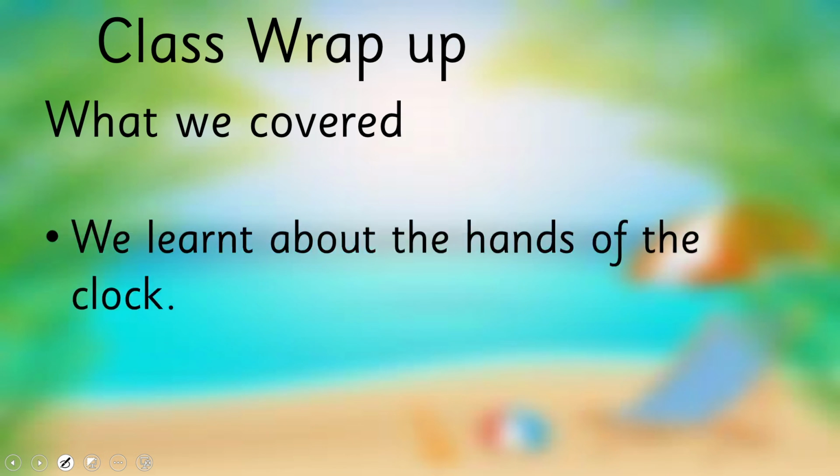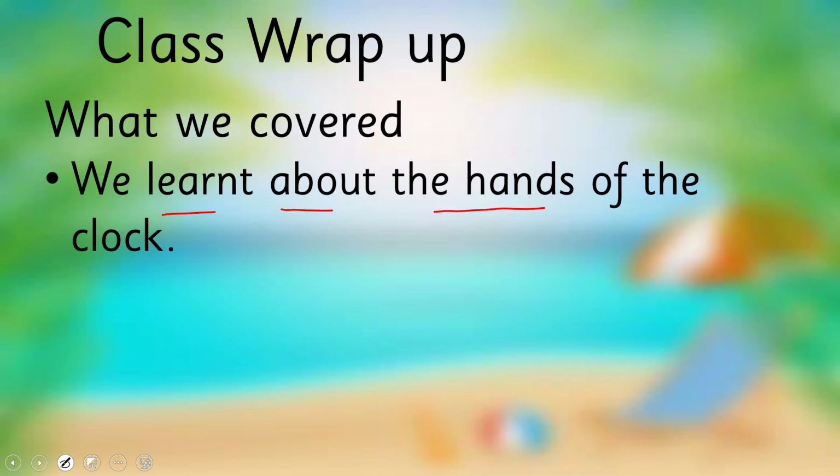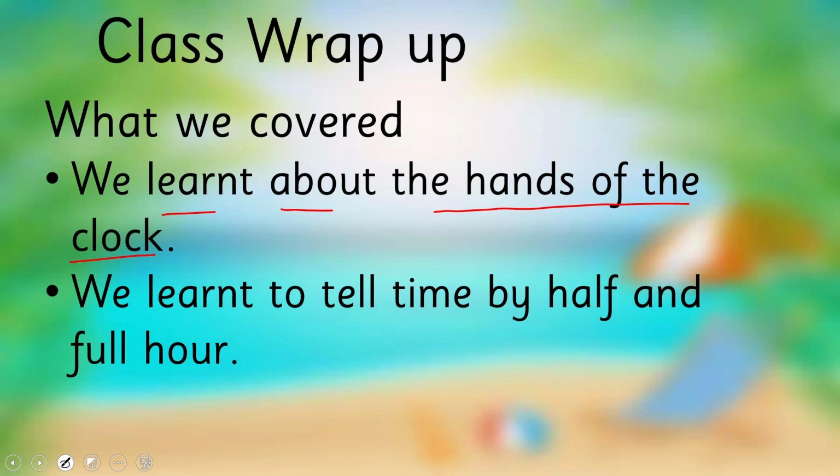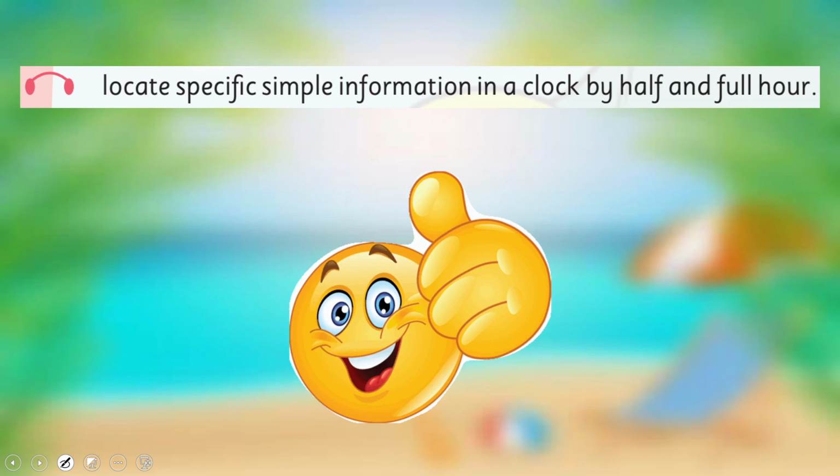So what we have learned today, we learned about the hands of the clock and we also learned to tell time by half and full hour. Right? So in this way, we achieved our SLO to locate specific simple information in a clock by half and full hour. Right, so beta, this is not just to practice in the classroom.